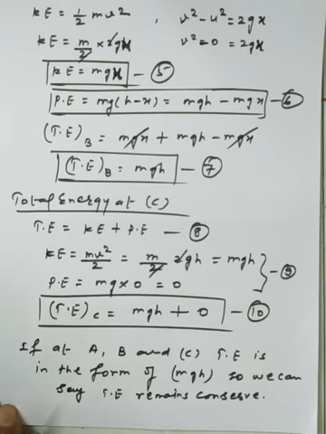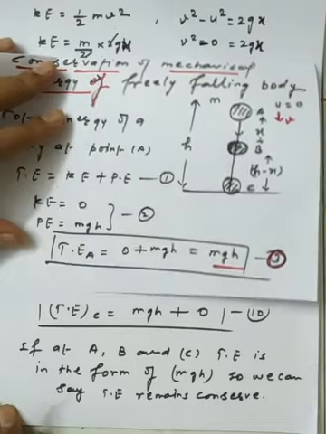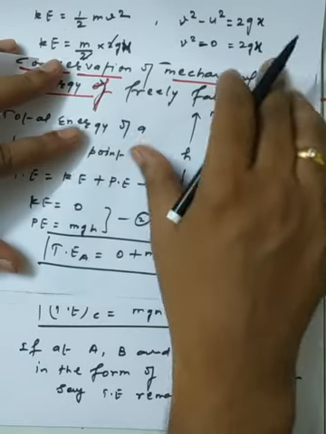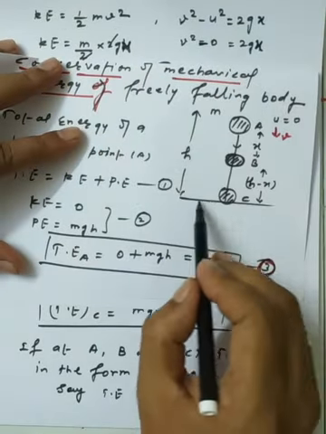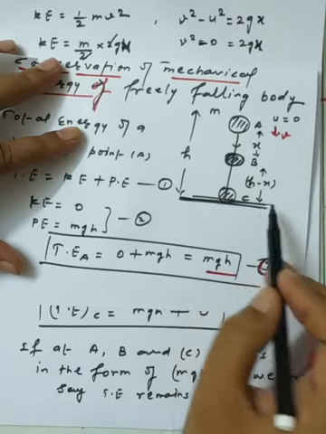Total energy remains conserved. So this is the part of the situation we have. At the 3 places we have discussed, the total energy of the system remains conserved. So this is the portion we have discussed here in this scenario.